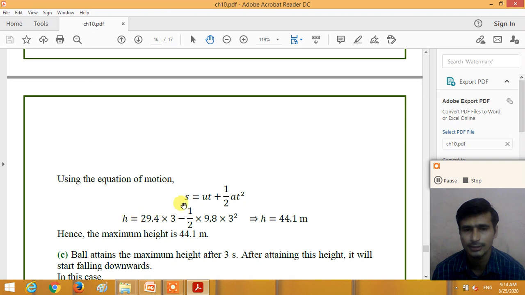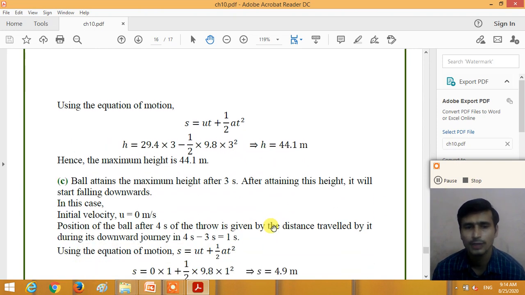So distance covered by the ball, u is equal to 29.4 multiplied by t equal to 3, minus 1 by 2 into acceleration 9.8 multiplied by 3 square. So if you calculate this, we get the maximum height achieved by the ball as 44.1 meters.